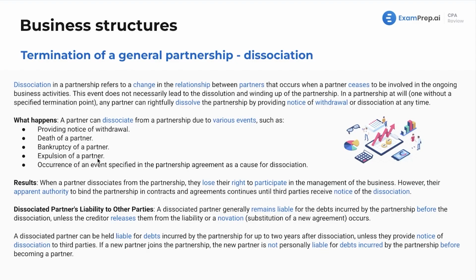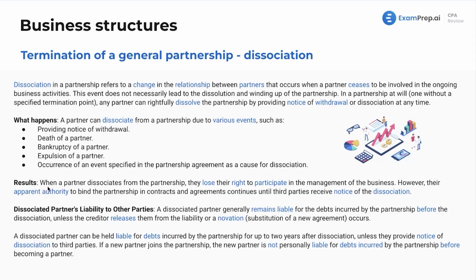Expulsion of a partner, whether it's maybe a bunch of other partners don't like the partner, or this partner actually did something wrong or illegal or contrary to business practices. For whatever reason, they vote to expel the partner. And then lastly here, we have occurrence of an event specified in the partnership agreement as a cause for disassociation. So maybe in that partnership agreement it says, if anyone starts not pulling their fair share, then they get the boot and they are disassociated.